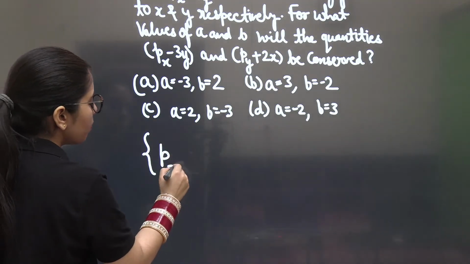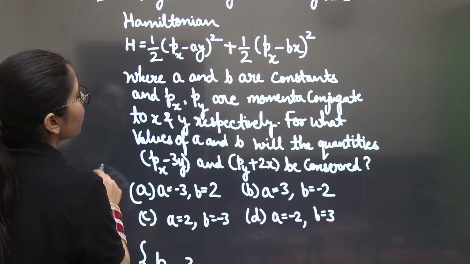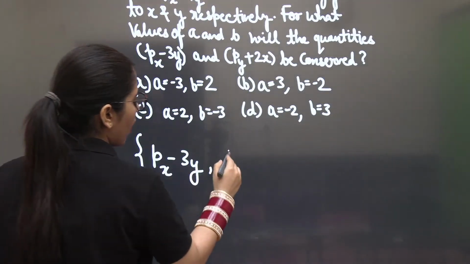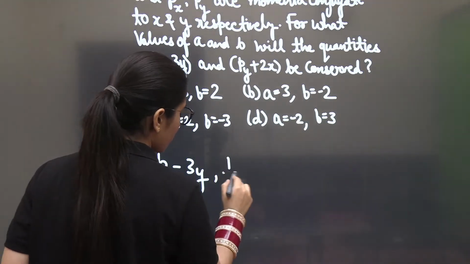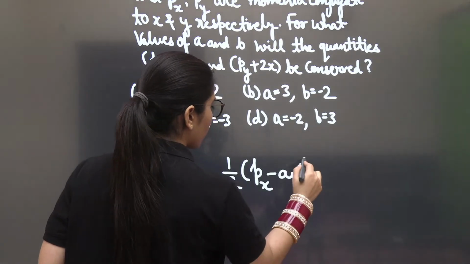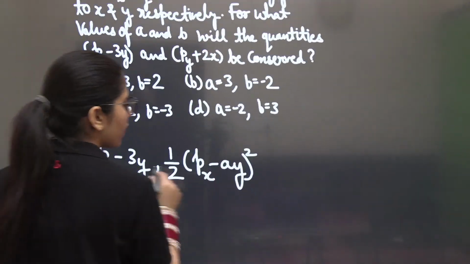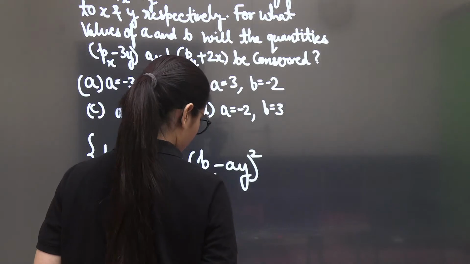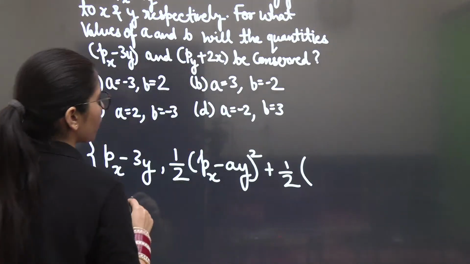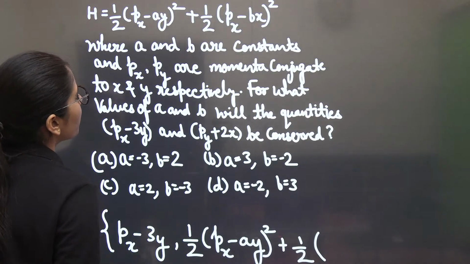So px minus 3y, comma, what is the Hamiltonian here? The Hamiltonian is half (px minus ay) square, plus half (py minus bx) square. Did they provide us px in both?